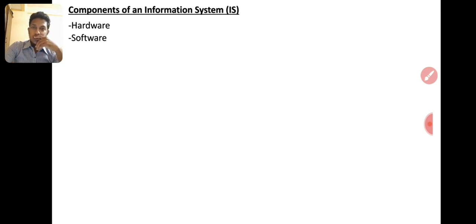Then software should be there. We can use in-built software, and ready-made software also we can use. Ready-made software is Excel, Access. Those are the software available in-built. So ready-made.